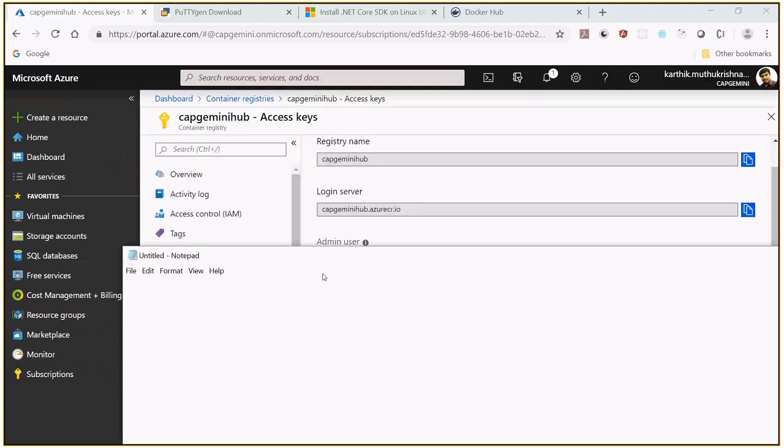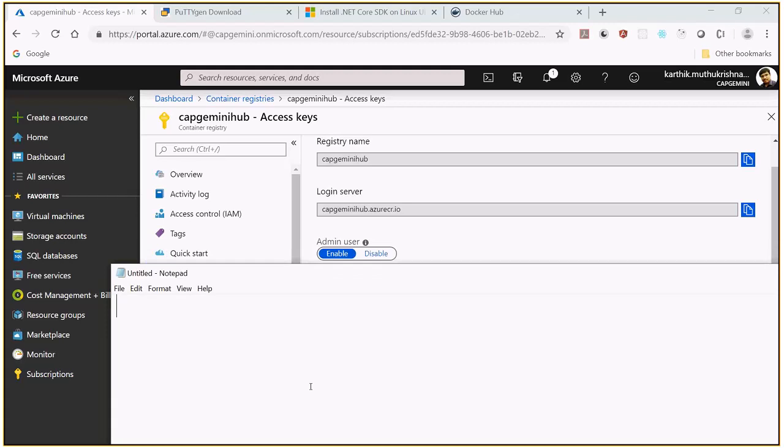So I'm trying to use the docker command, docker. I'm trying to log in.